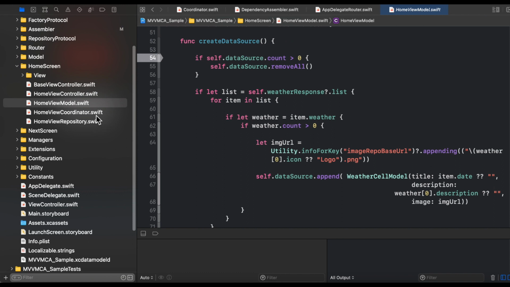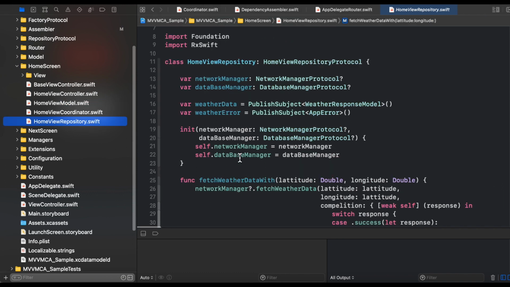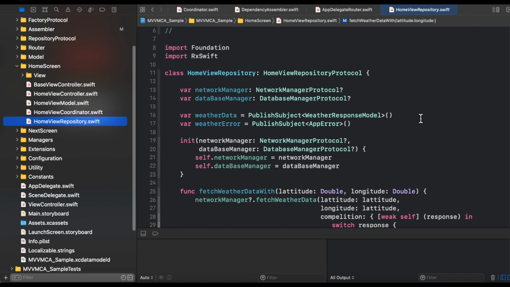Now we will jump into the home view repository class. So as we already discussed, the repository is basically having two dependencies. One is the network manager and second is the database manager, and for now we are making only the network calls. So we are having here the network manager only that we are using, and for now ignore the database. The two major things that you need to pay attention to are weather data and the weather error. So these are the published subjects. We are using RxSwift here.